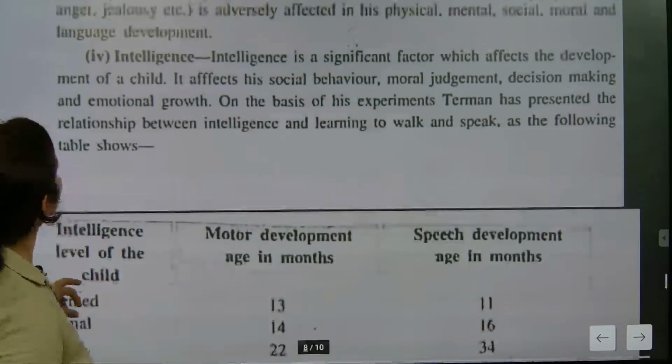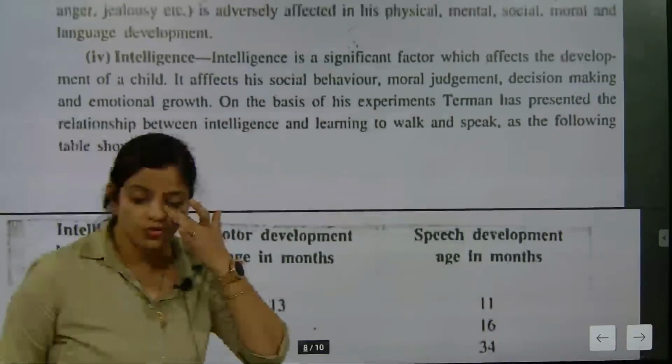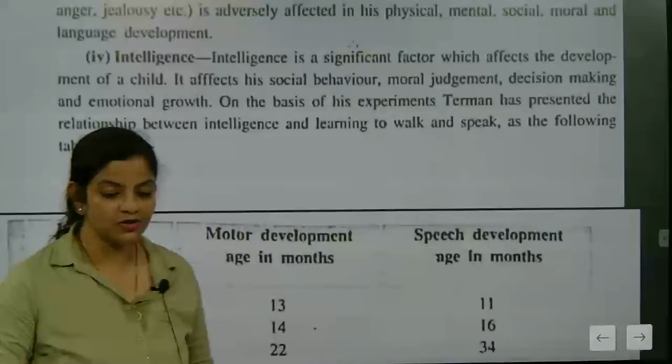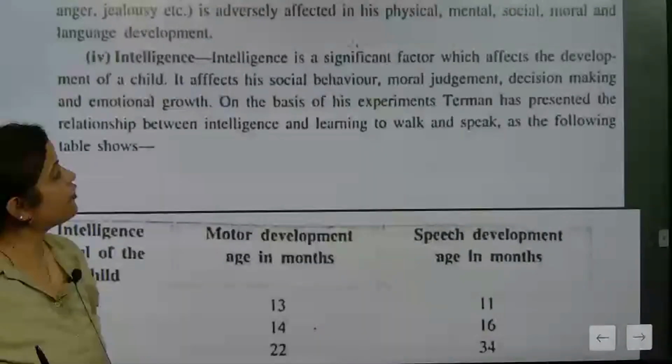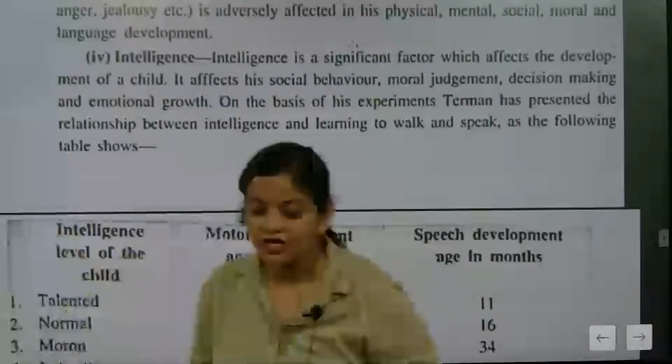Now look here. Intelligence is a significant factor which affects the development of a child.